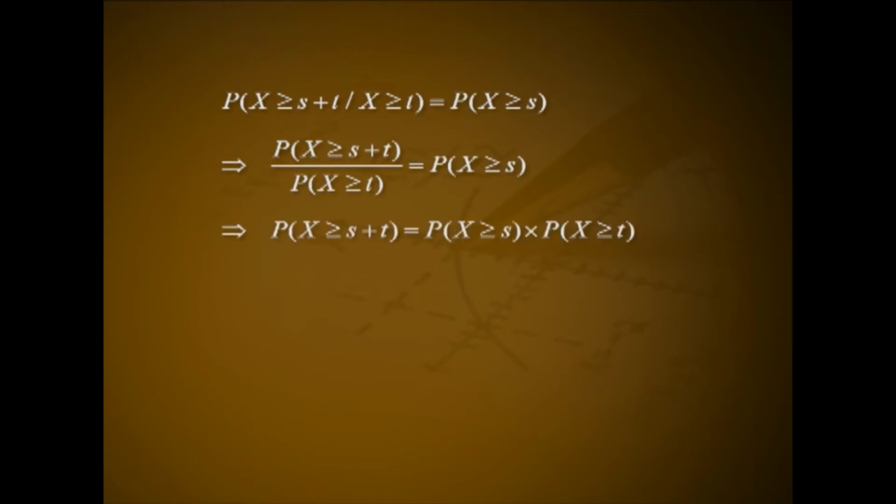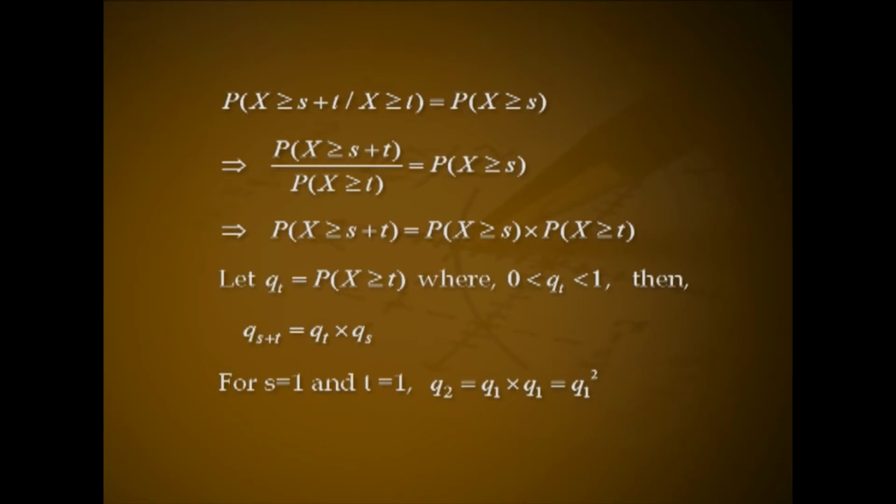This implies P(X ≥ s + t) equal to P(X ≥ s) into P(X ≥ t). Let Q(t) equal to P(X ≥ t), where 0 < Q(t) < 1. Then Q(s + t) equal to Q(t) into Q(s).